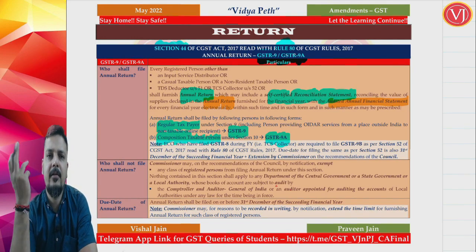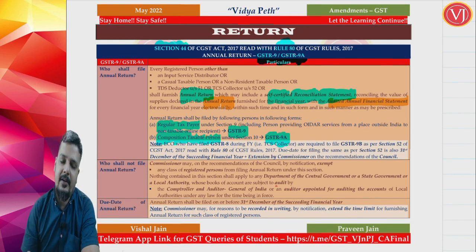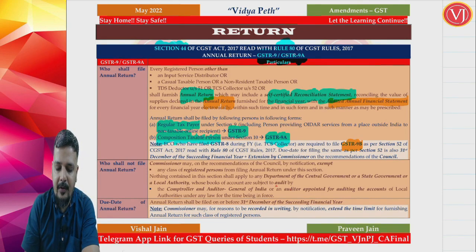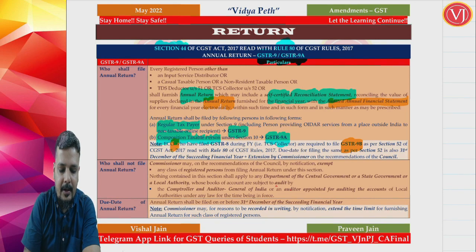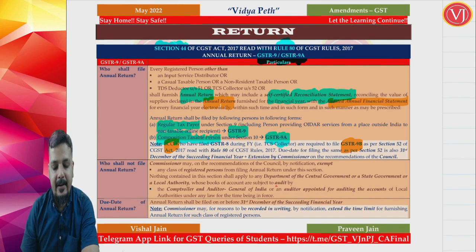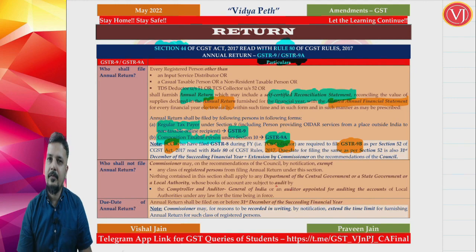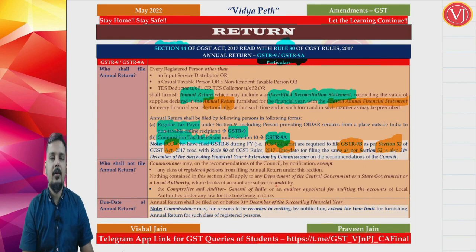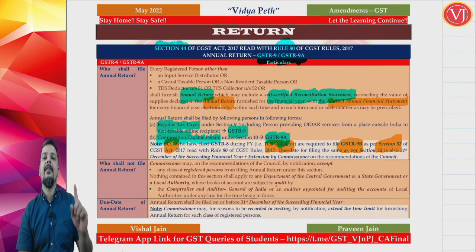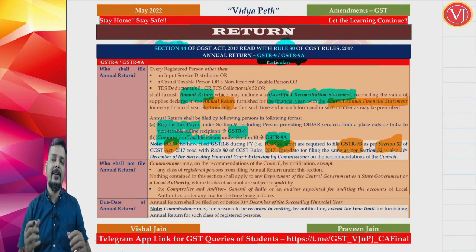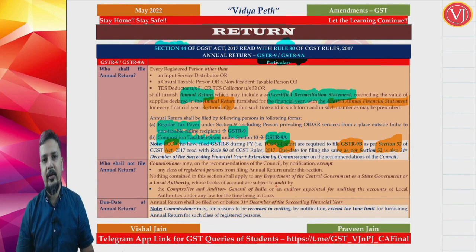9B was there previously also, and now also there is no amendment. 9B is nothing but an annual statement which is filed by electronic commerce operators who are having TCS, the TCS collector. So your GSTR 9B is filed by the TCS collector. This was there before and is there even now. Why is it not covered here? It is not as per section 44, it is as per section 52.